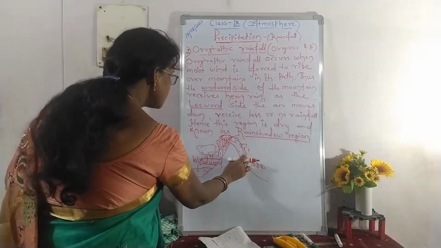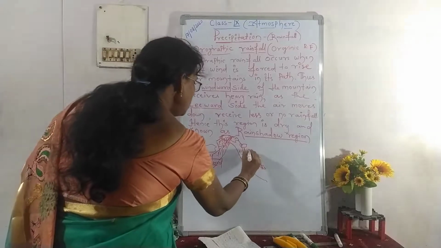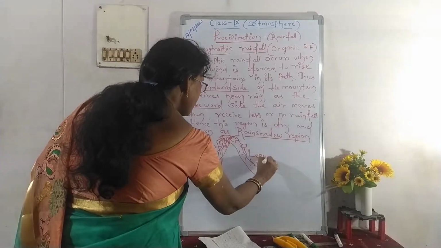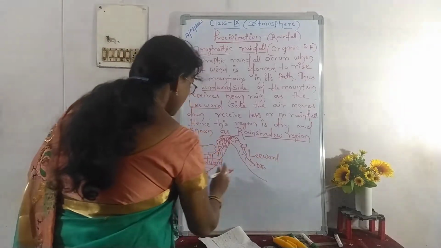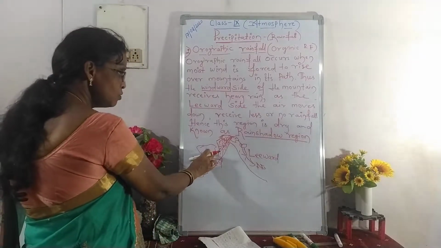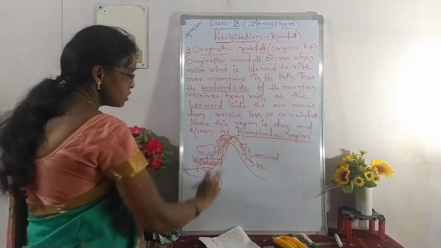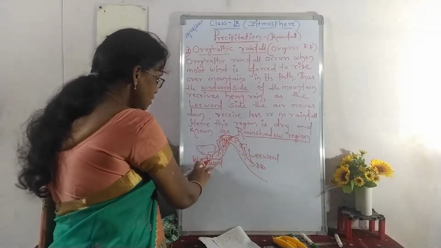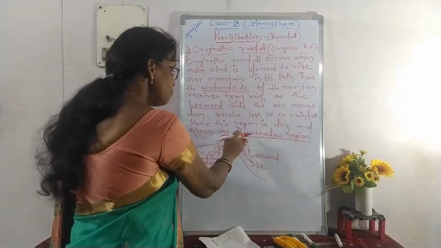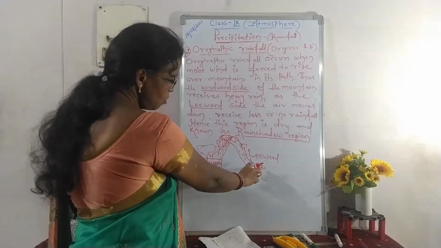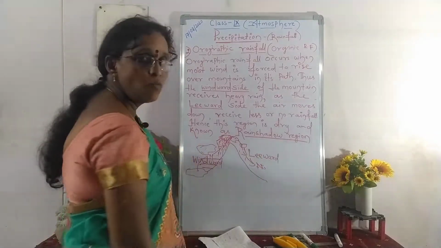So this side is called the leeward side, where there is either less rain or no rainfall at all, and the side with heavy rain due to the clouds is called the windward side.